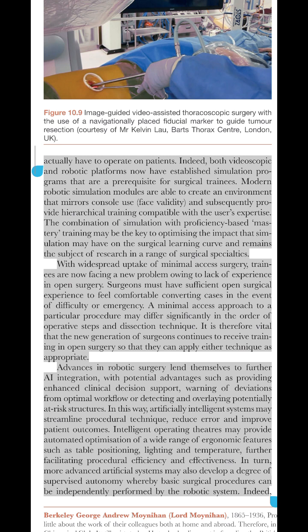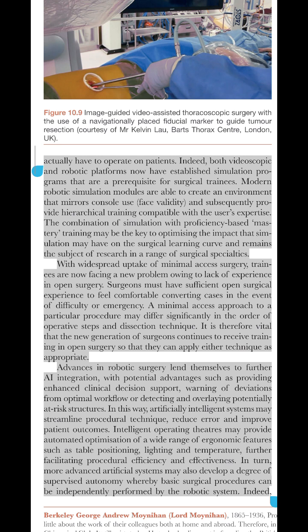Surgeons must have sufficient open surgical experience to feel comfortable converting cases in the event of difficulty or emergency. A minimal access approach to a particular procedure may differ significantly in the order of operative steps and dissection technique. It is therefore vital that the new generation of surgeons continues to receive training in open surgery so that they can apply either technique as appropriate.